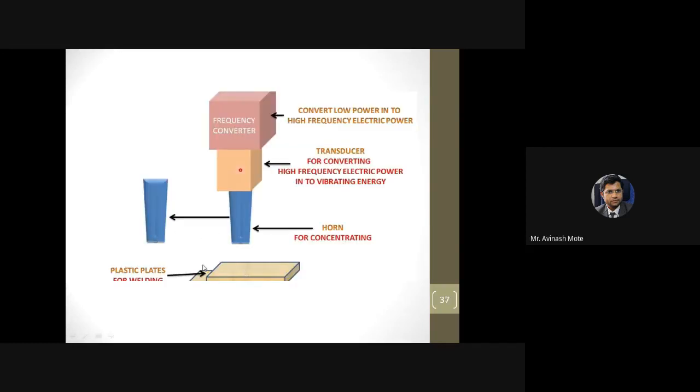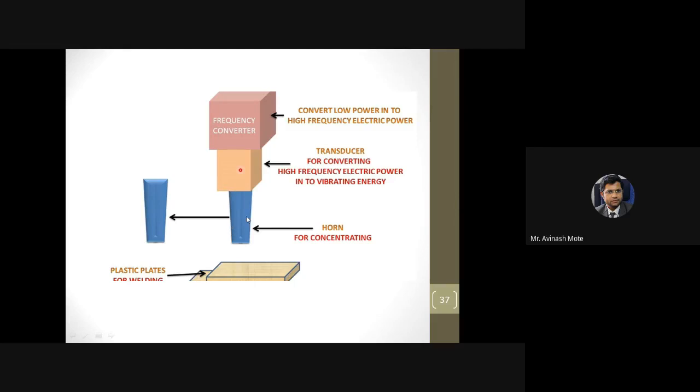Depending on this, we require this kind of setup, even the horn, depending on the design of the product, because of the size and shape of the horn. Even all the materials are not possible to weld with this setup, because they should respond easily to the alternating stresses, because heating is not very easy with this setup.